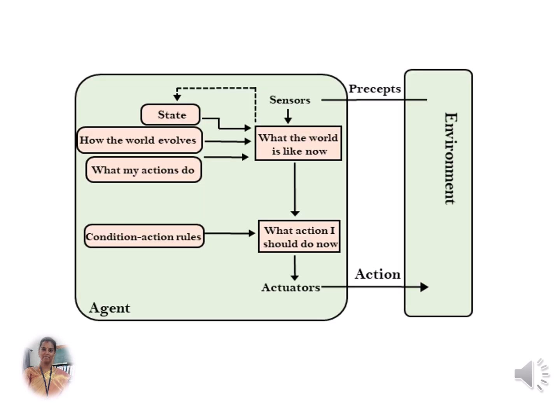In this diagram, it will first sense from the environment. It will analyze the current state of the environment. The current state is stored in state, which is called internal memory. And after analyzing the past history, according to history, we perform some actions. Finally, these actions are sent to the current state. Analyzing the current state and history action, we make final actions according to the condition-action rules.